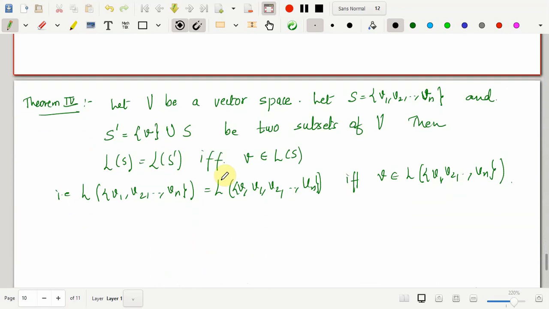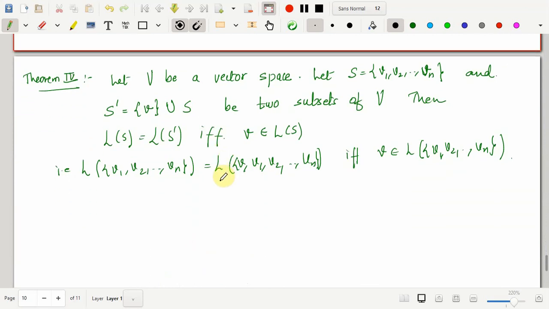Another property is this. Suppose I have two subsets of a vector space V, and one of them is a proper subset of the other. Here in this statement I have taken an example wherein the other one has only one extra vector.